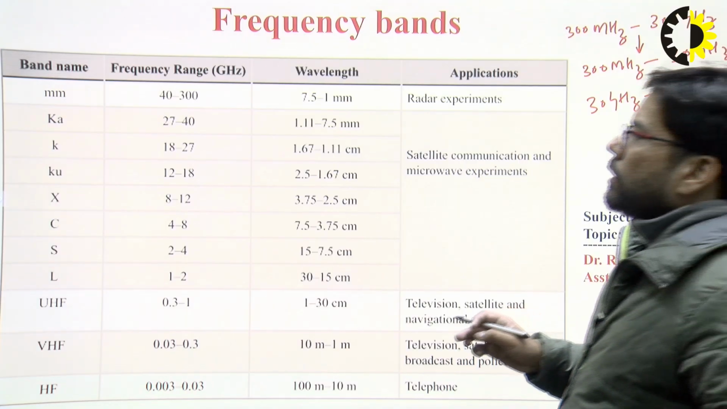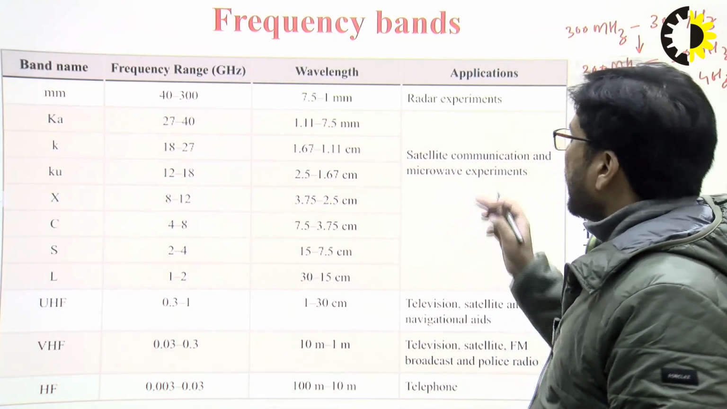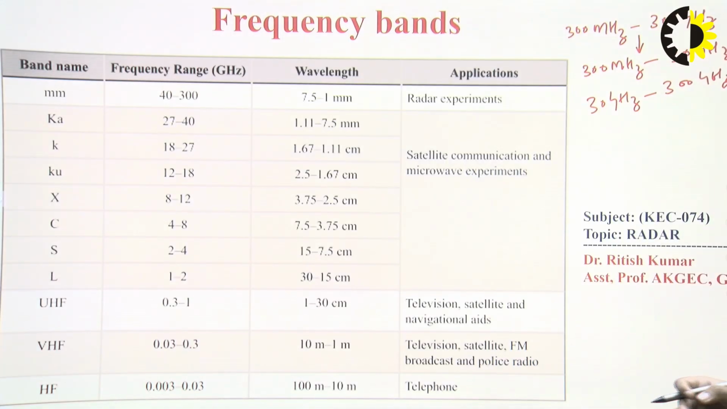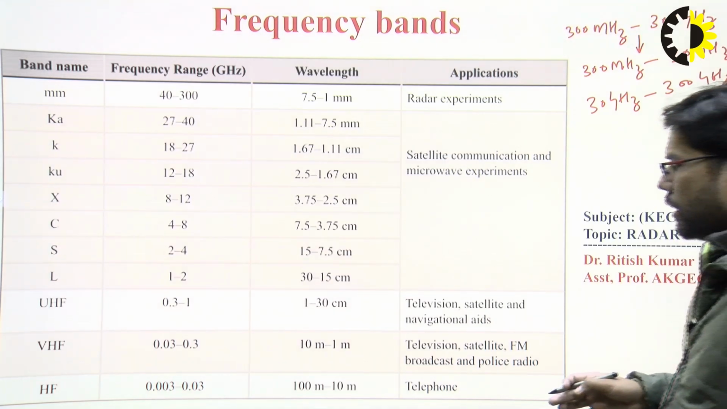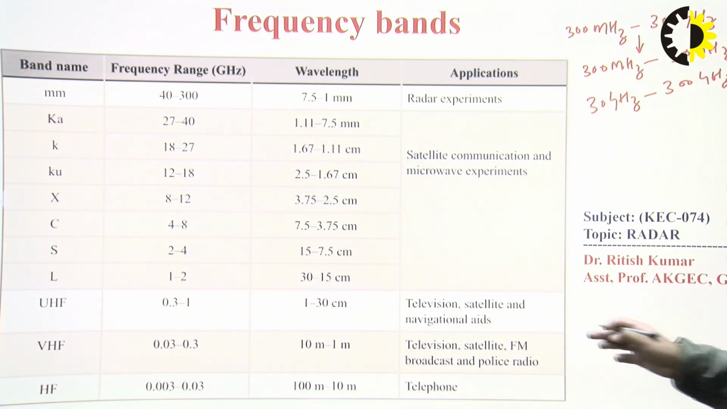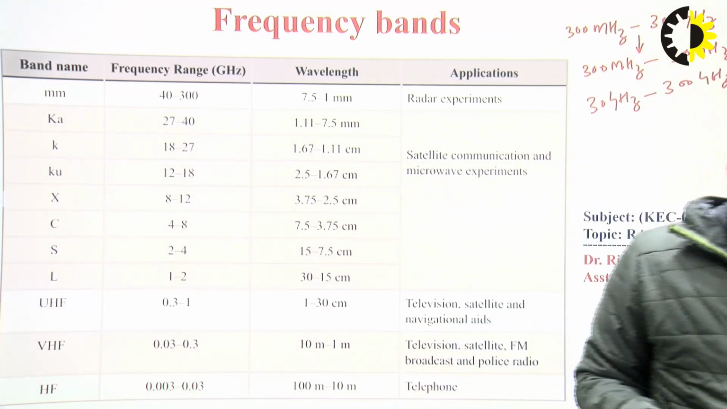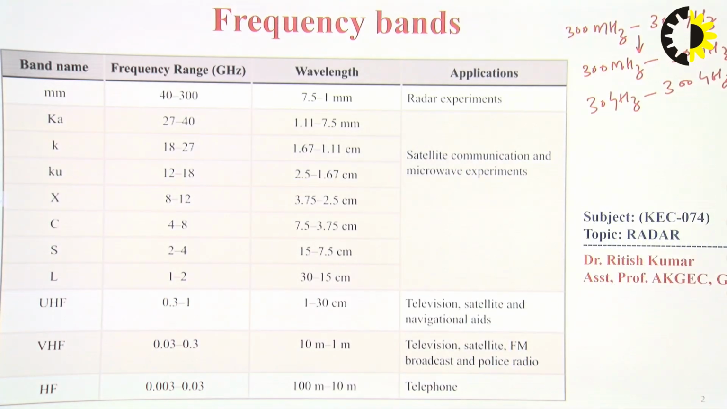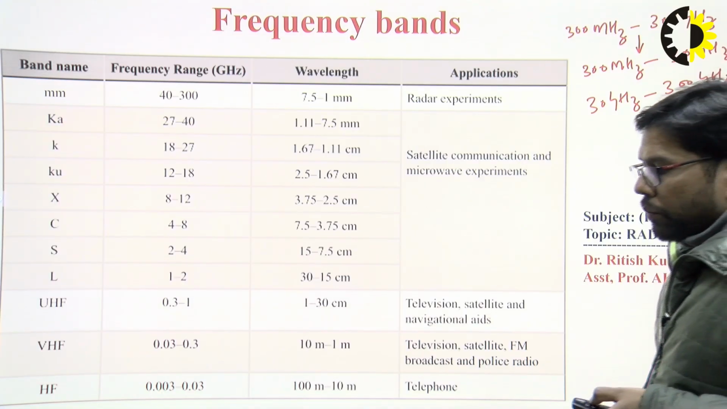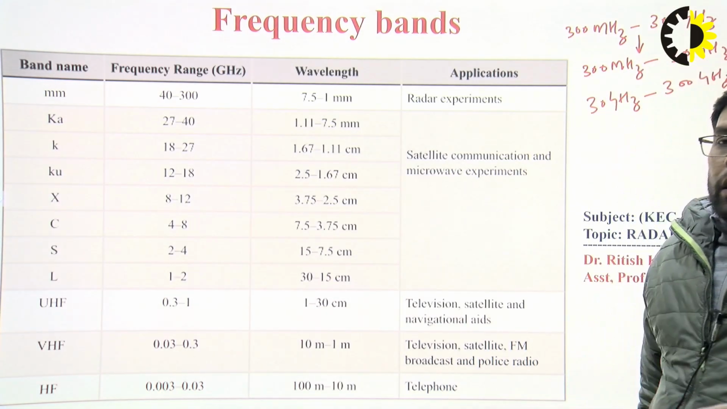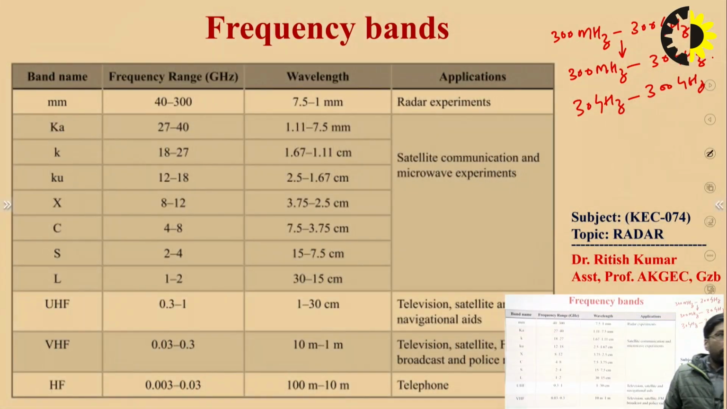The K band is very useful for satellite communication applications, and the very high frequency and ultra high frequency bands are mainly used for television and frequency modulation broadcast applications. So these frequency bands are very important to understand, to know what kind of band lies in which frequency range. Most probably, for radar application the most important band is the millimeter wave band.